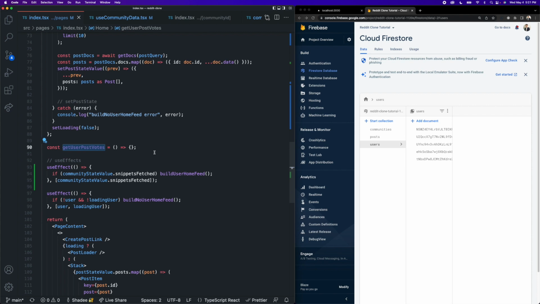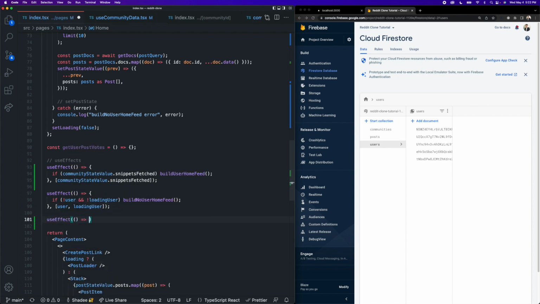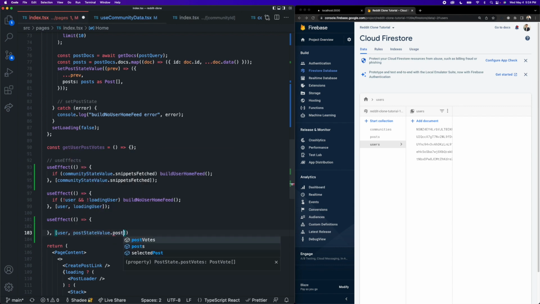And because post votes depend on a user being logged in, this is only going to run if the user is indeed logged in. So we're going to create a third useEffect that's going to run some logic to check whether or not we should run our getUserPostVotes function. Okay, so there are two important pieces of state that we need to listen to before we know if we should run our getUserPostVotes function. The first one is going to be our user, and our second one is going to be our postStateValue.posts, because we want to wait until there are actually posts in that array before we go and try to get votes for posts.